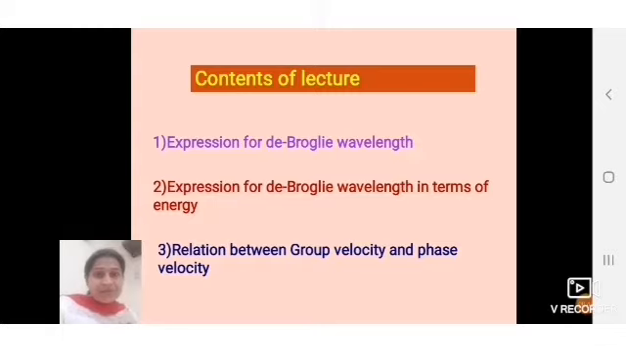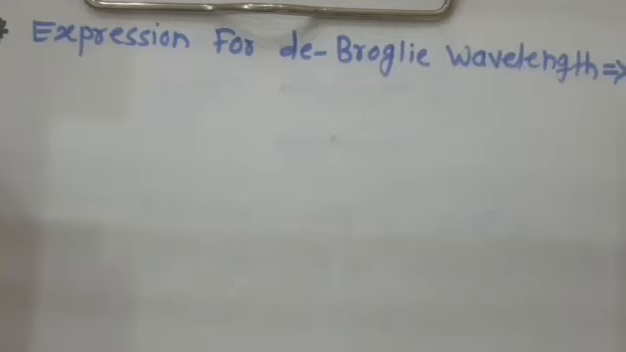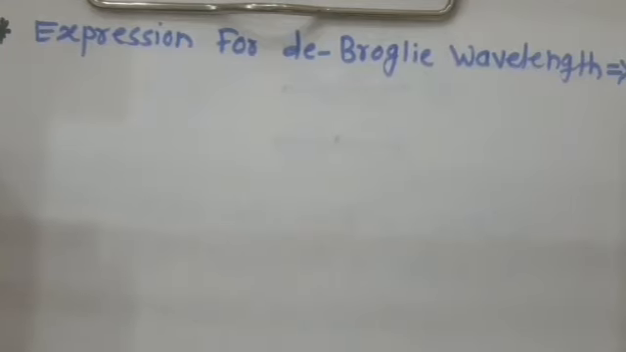Also, we have discussed the derivation of group velocity and phase velocity in the last lecture. Now in this lecture, we will derive the relation between group velocity and phase velocity. So dear students, we will derive all these expressions. First, we will derive the expression for de Broglie's wavelength.